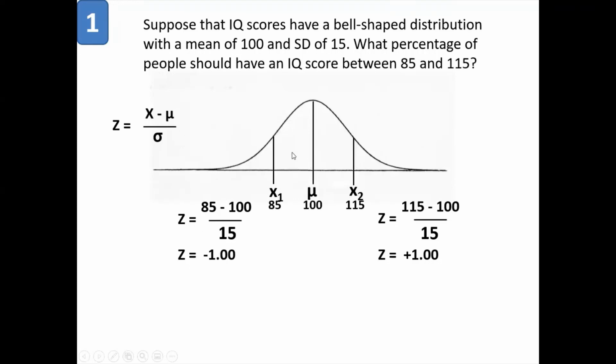Because of this minus sign, the difference will always be negative. But what is important for us is the value, not the sign. 1 as a value is more important. That shows the distance. Just because it is on the left hand side, the sign is negative. So in z calculation, we always omit the sign. What is important is the distance is 1. So the relative distance from mu for both data points is 1. That means both x1 and x2 are at 1 standard deviation from mu.